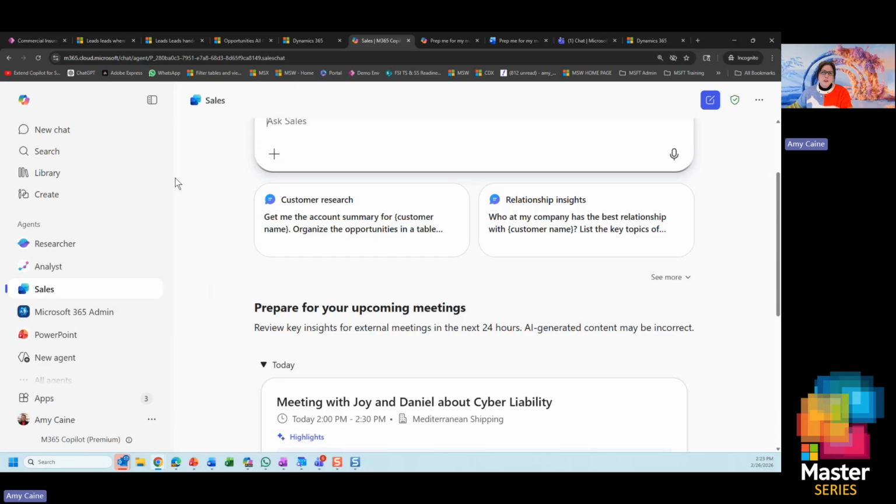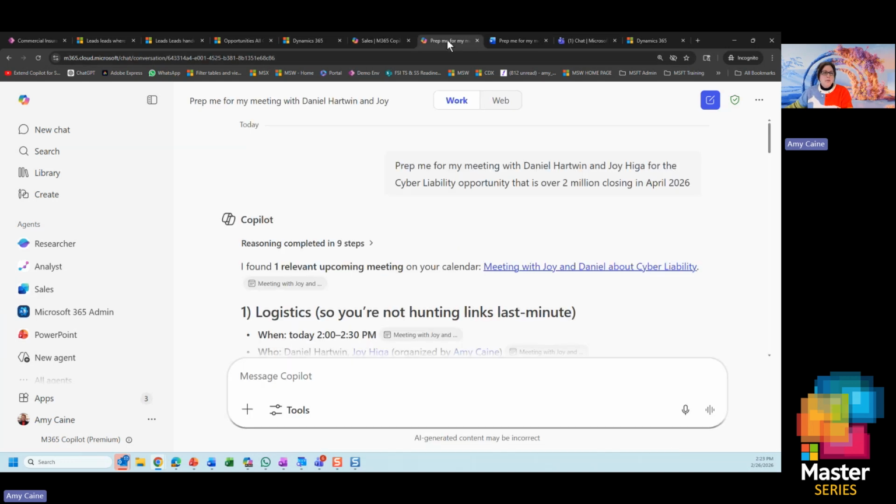So one of the things I'll notice when I open my M365 Copilot is, oh, I have a meeting with Joy and Daniel, and I have it today, and I totally forgot about that. So I want to do a quick prep for this meeting. I can go into M365 Copilot, and I can say, hey, prep for my meeting with Daniel and Joy about the cyber liability opportunity that's going to be closing.